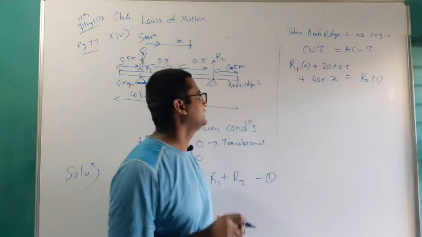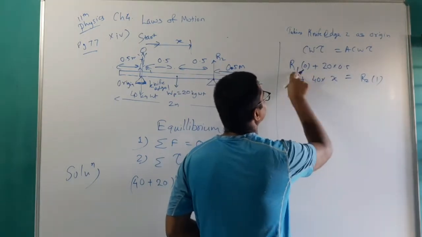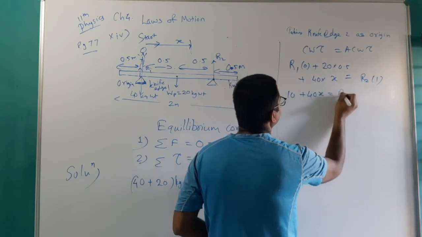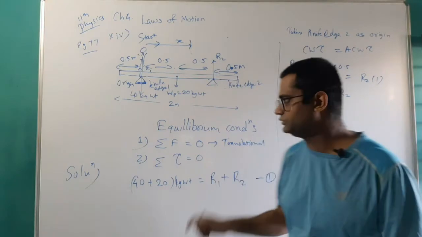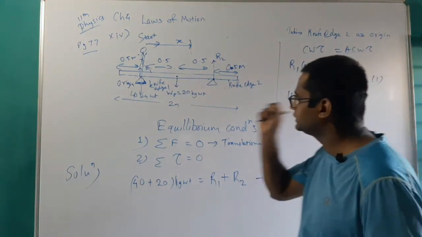Now let's do a little mathematics here. This will be 10, this is 0, so 10 plus 40x equals R2. We have this relation. To find x we should know R2. Now consider the toppling case.